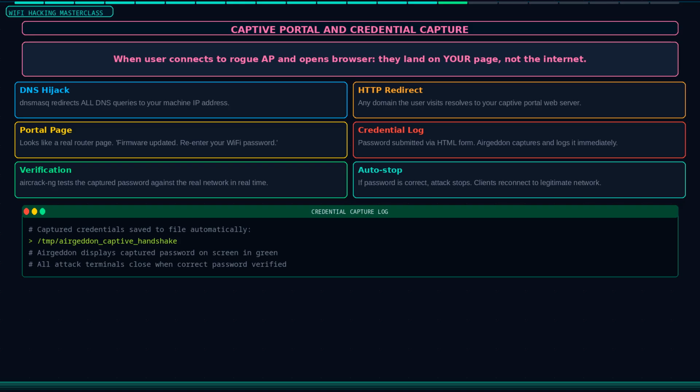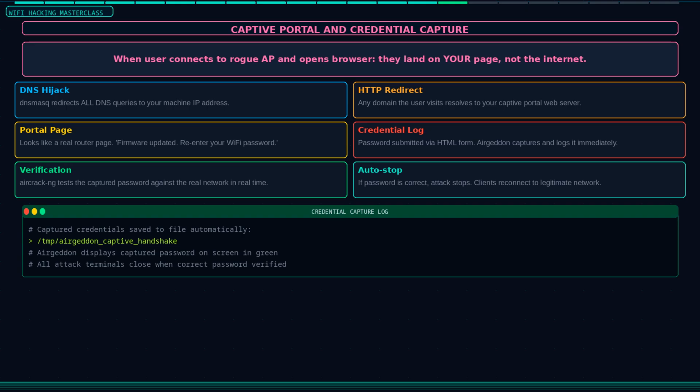When the user types in their Wi-Fi password and clicks the button, several things happen simultaneously. Airgeddon captures the submitted password and writes it to a log file. It verifies the submitted credential against the real network using aireplay. If the password is correct, the attack stops automatically. All the terminal windows close. The legitimate network comes back online as the deauth attack stops. The client's device reconnects to the real network, and everything appears normal to the user. Meanwhile, you have the password in a plain text file.